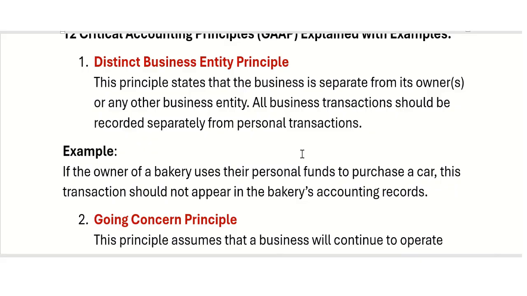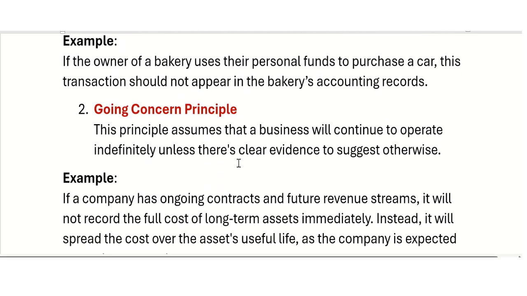It means that he is not using the business money to buy a car for the bakery. So this transaction should not appear in the bakery's accounting record. It should appear in their personal accounting record, because it is a personal transaction, not a business transaction, right? So always remember these transactions are totally different.